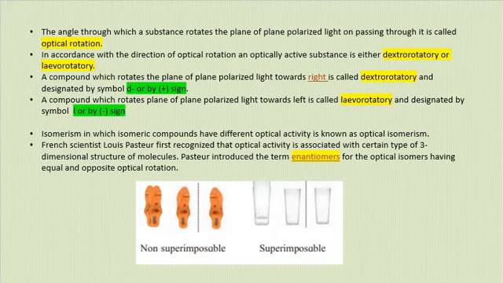Now, isomerism in which isomeric compounds have different optical activity is known as optical isomerism. And French scientist Louis Pasteur first recognized the optical activity associated with a certain type of three-dimensional structure of molecules. Pasteur introduced the term enantiomers for optical isomers having equal and opposite optical rotation. Enantiomers is the term which was used by Pasteur to show the optical isomerism.